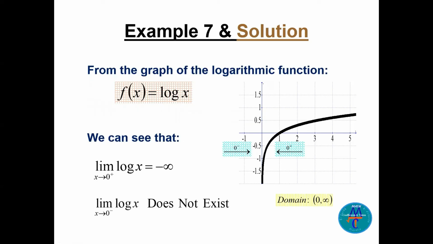Now let's take log, example 7, and the solution itself. f of x is equal to log of x. This is the logarithmic function base 10. Let's find the limit as x goes to 0 from the positive side here. See, it goes to minus infinity. So that's minus infinity. The limit of log of x as x goes to 0 from the negative side also does not exist. Now remember, for the domain we have to take the argument greater than 0. The argument here is x, so the domain will be from 0 open until infinity. So it is not defined on the negative numbers.